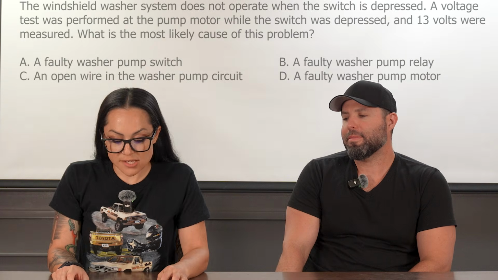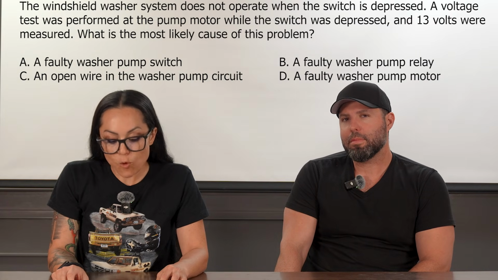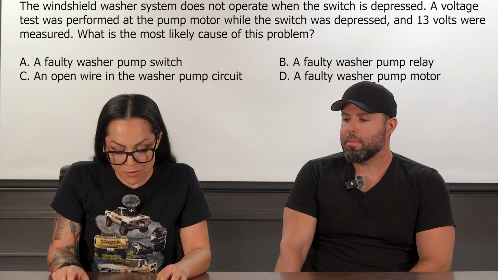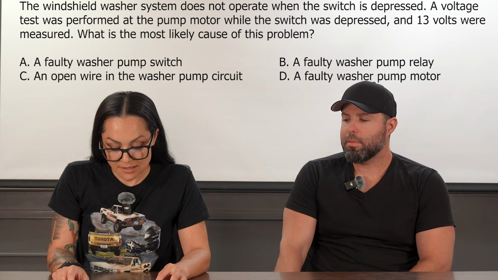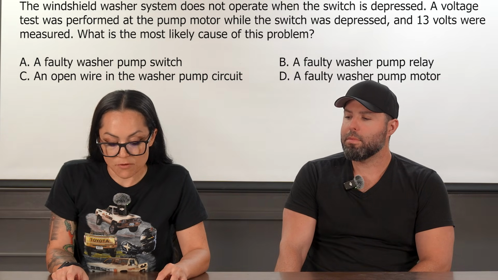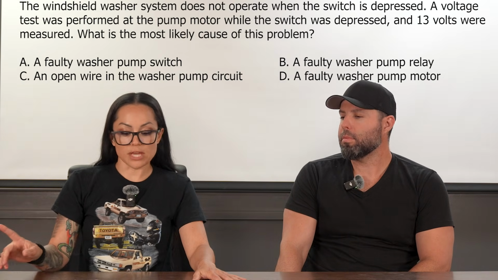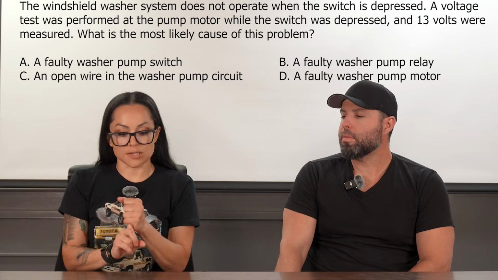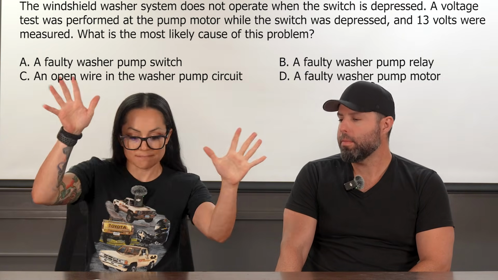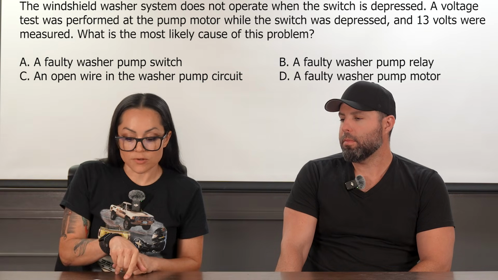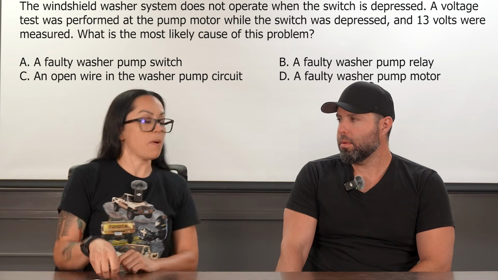The windshield washer system does not operate when the switch is depressed. A voltage test was performed at the pump motor while the switch was depressed, and 13 volts was measured. What is the most likely cause of this problem? So a couple of things here. One, they told us the problem, which is that the windshield washer system does not operate. So we're assuming the squirters aren't squirting. And they gave us a voltage reading of 13 volts at the pump motor.